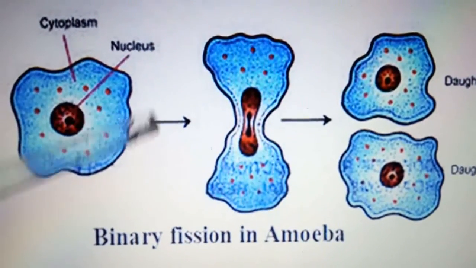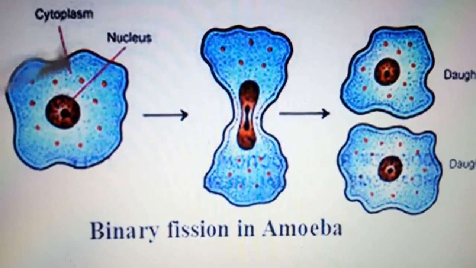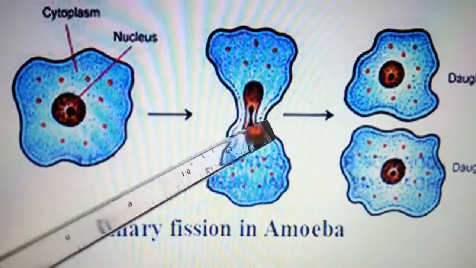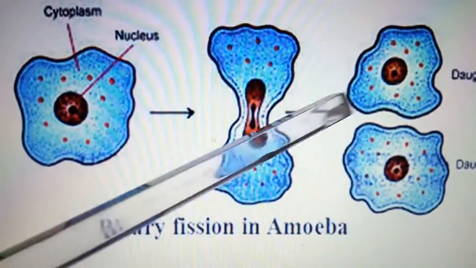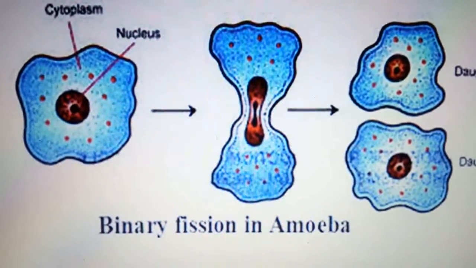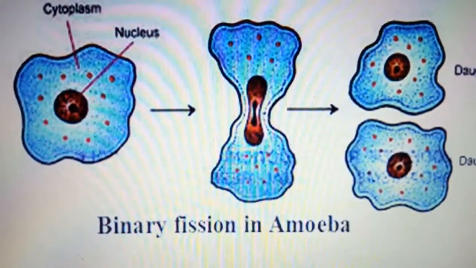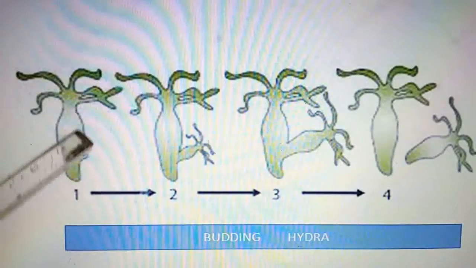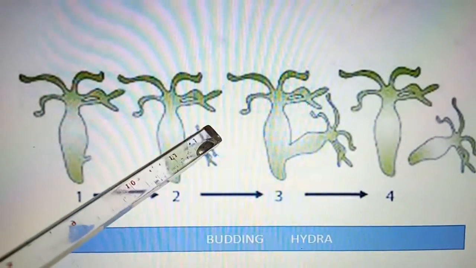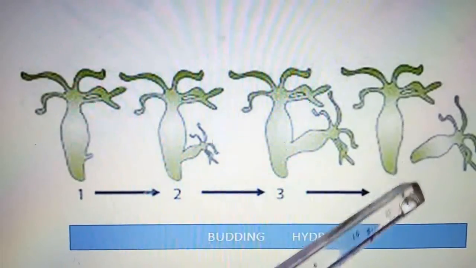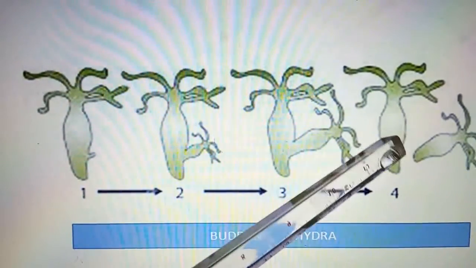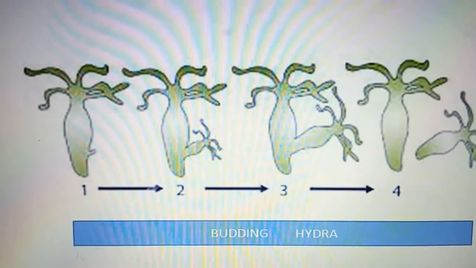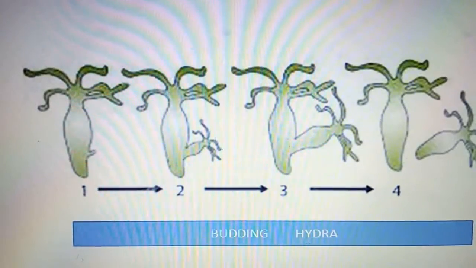You all know amoeba is a unicellular organism, or a unicellular animal, and then the cytoplasm divides into two, the nucleus also extends, and ultimately we have the two. This is the reproduction. Similarly, in hydra, what happens? A bud appears. This bud starts developing. It develops, and then it cuts itself from the main or the mother branch, and then they start acting as two individuals. So this is asexual reproduction, the binary fission and budding.